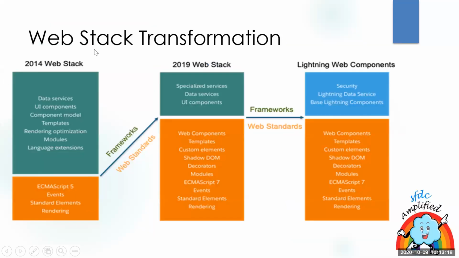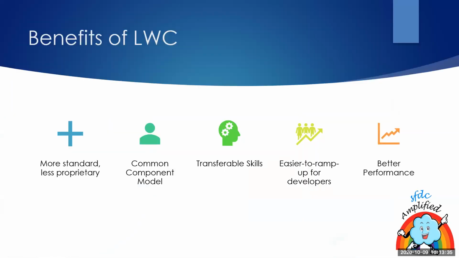This is again the transformation which happened. You just need to remember that initially everything was not there in the web standards, so because of that we had to use Aura. Later on the web standards evolved, and because of that we were able to use LWC, which is giving us better performance. These are some of the benefits of LWC. It's easier to learn. You are finding difficulty because it's new and there is not a lot of material on Google, but it's much easier than Aura if you practice a little.